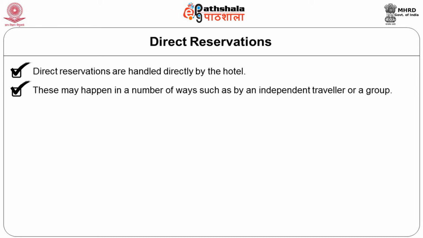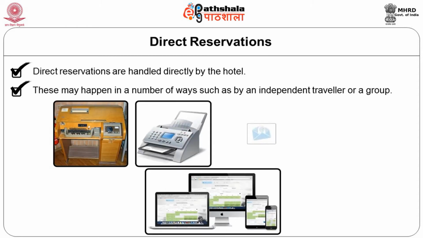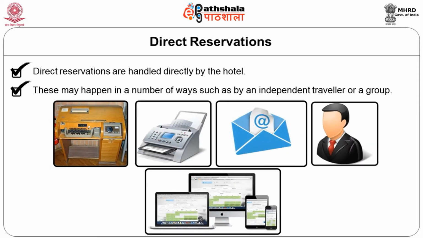These may happen in a number of ways, such as by an independent traveler, usually termed as FIT, which means free independent traveler, or a group. A group means reservation for a number of guests, 10 or above, and is represented as GIT, which is called group inclusive tour. These reservations are made in writing, by telex, by fax, telephone, mail or in person. This is called direct reservation.